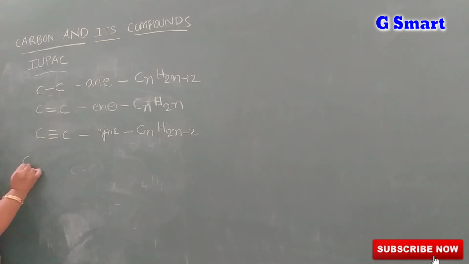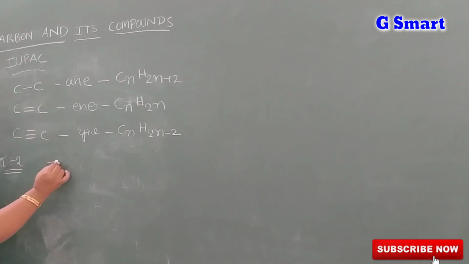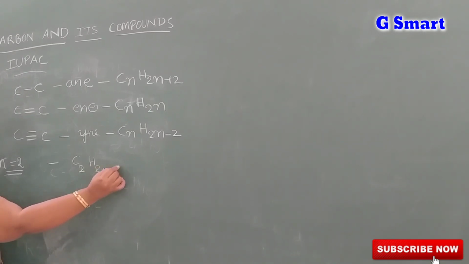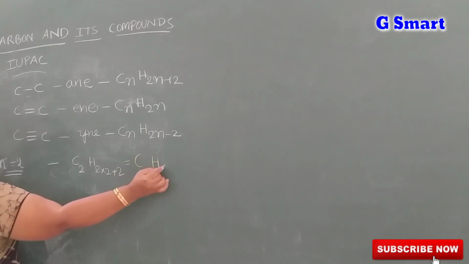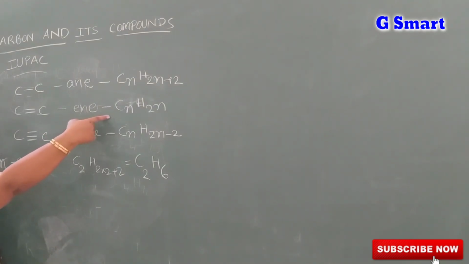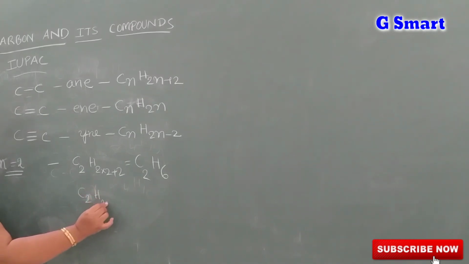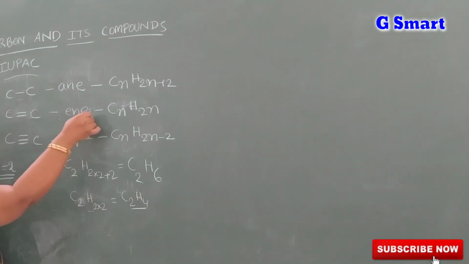Okay, suppose we take an example where carbon is 2, that is n equals 2. In carbon what is the n value? 2. For alkane, see, CnH2n+2, that means C2 H 2 into 2 plus 2. 2 2s are 4, 4 plus 2 is 6. C2H6. For n equal to 2, what is alkene? CnH2n, that means C2 H 2 into 2, C2H4. This comes to ene.